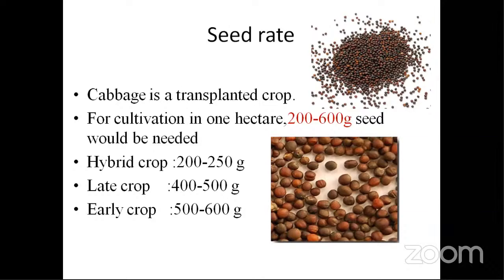So for hybrids, obviously the seed rate is low, but the seed cost is high. So 200 to 250 grams, and the late varieties are 400 to 500 grams. And the early crop varieties will be very small in size, so you can go for a lesser spacing also. Early varieties don't stay in the field for a longer time, so their accumulation is less, their size is less, so you can reduce the spacing also. If you reduce the spacing, more seeds can be sown in the area. So that is 500 to 600 grams. That's the reason you have to put your common sense in every point that you're learning.